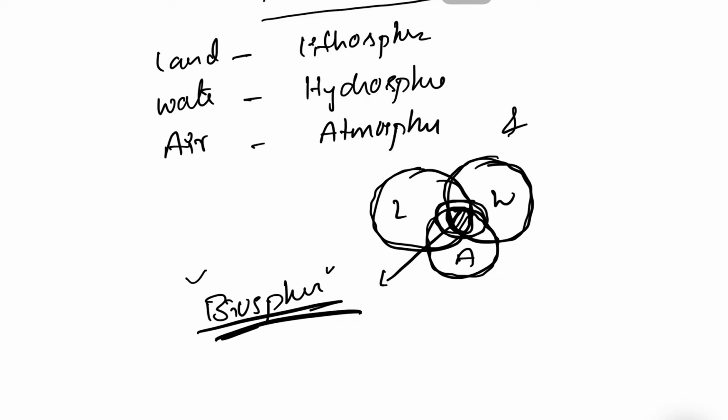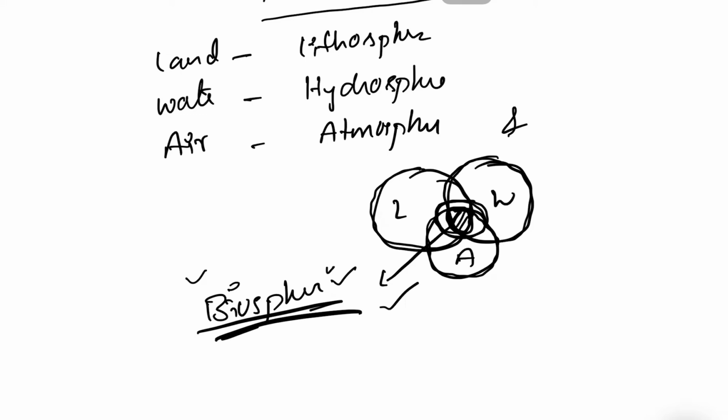That sensitive and beautiful narrow zone is referred to as the biosphere, and it is very supportive to the growth of all plants and animals. This biosphere, a narrow zone of interaction and an integral part of the environment, is very important for life.